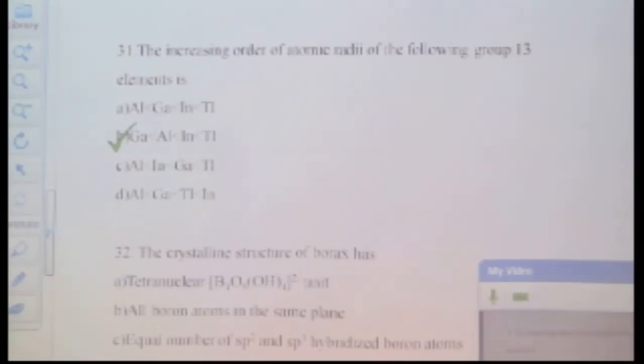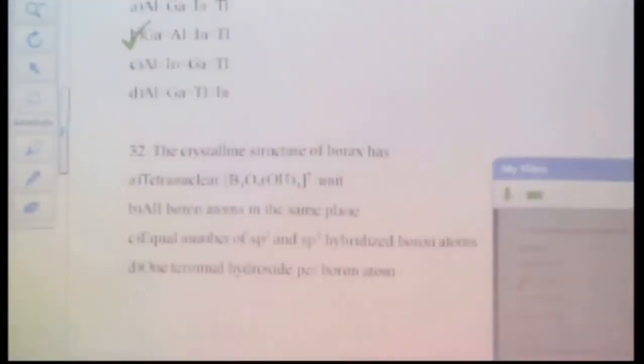Okay, next question is increasing order of atomic radii of the group 13 elements, obviously it increases down the group. The crystalline structure of borax, you know the structure of borax. Why is aluminium showing discrepancy in the trend? Down the group, is inert pair effect visible or not?